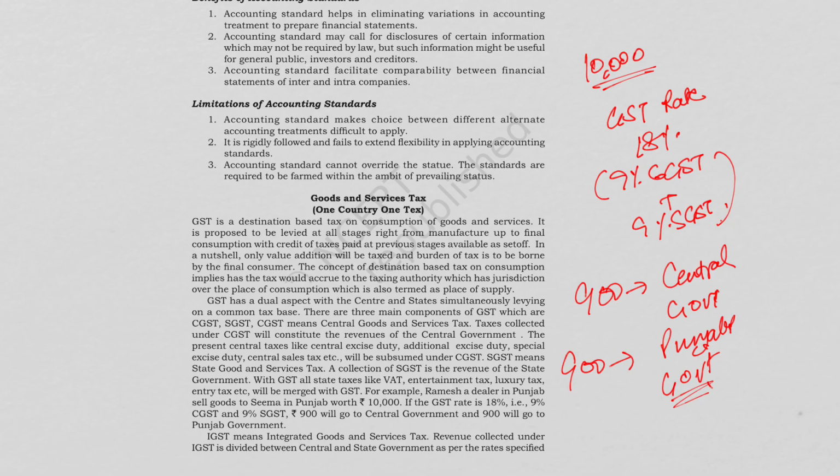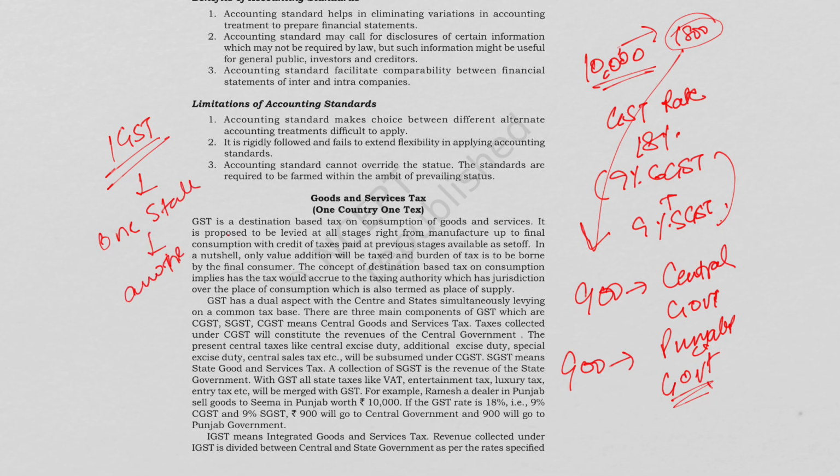So basically, this 18% of 10,000, that is 1800, is being split equally into two. Then we have IGST. IGST is basically charged on transfer from one state to another. So if the goods move across the states, then only IGST applies.